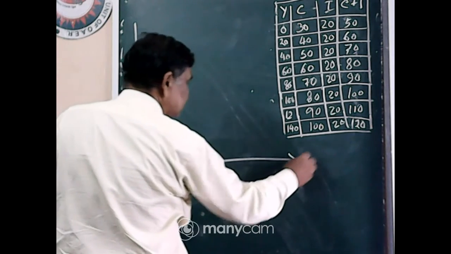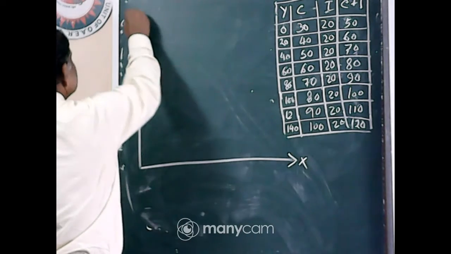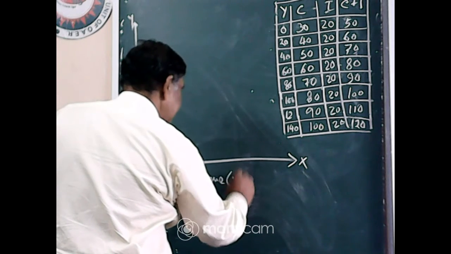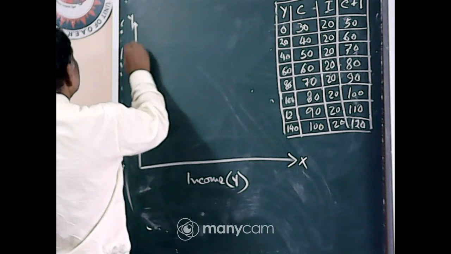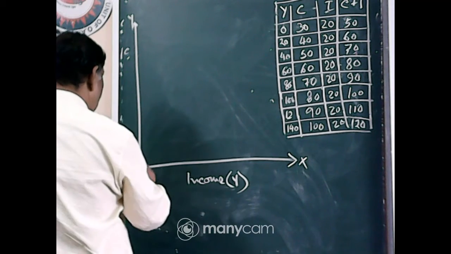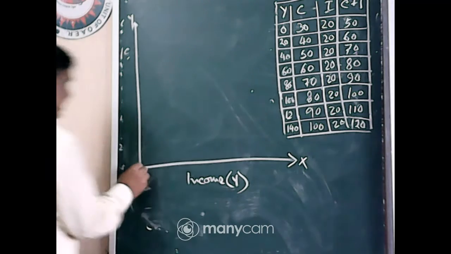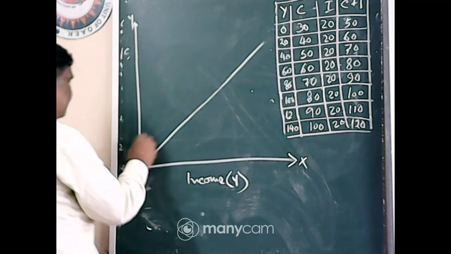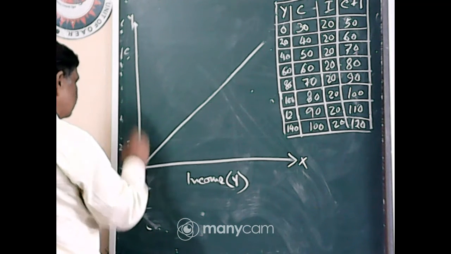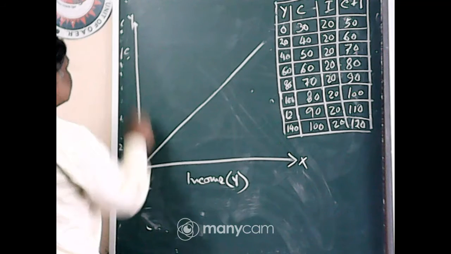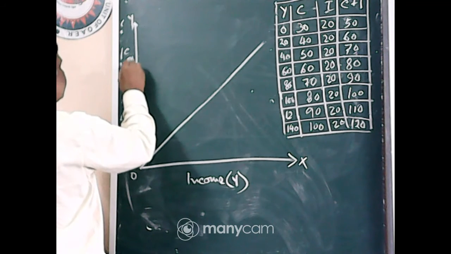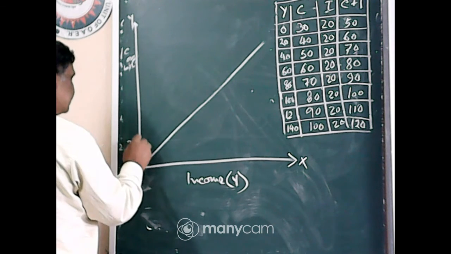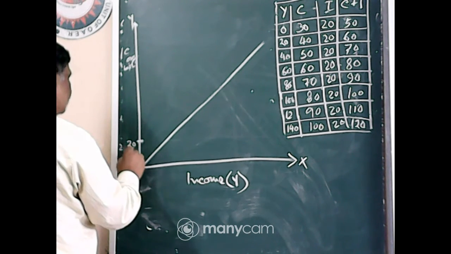Suppose this is x, this is y, income is measured on the horizontal axis, and consumption, investment, everything on the vertical axis. This is the 45-degree line. Now suppose C bar is equal to 20.